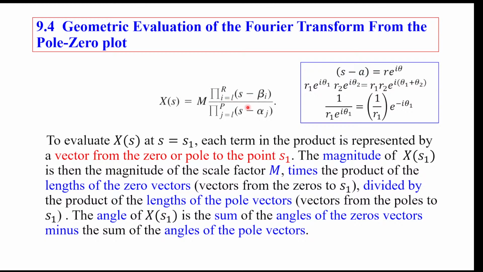So you can just think about how far away your j omega is from each zero, and how far away it is from each pole, and you can get a qualitative estimate of its magnitude.